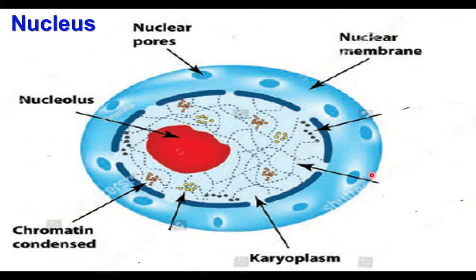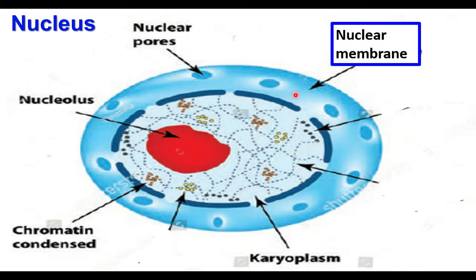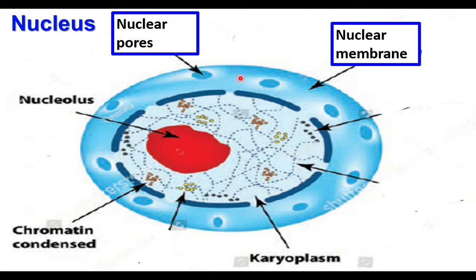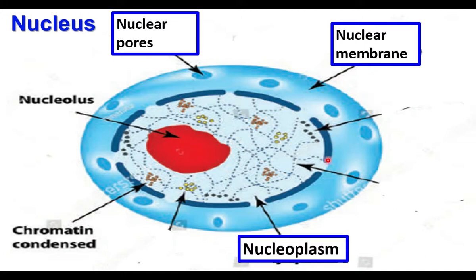Nucleus is covered by the nuclear membrane. This blue color is the nuclear membrane, a double membrane. The nuclear membrane has holes called nuclear pores. What's the outer covering of the nucleus? Nuclear membrane. What are nuclear pores? The holes on the nuclear membrane are called nuclear pores. What is inside the nuclear membrane? Nucleoplasm is inside the nuclear membrane.